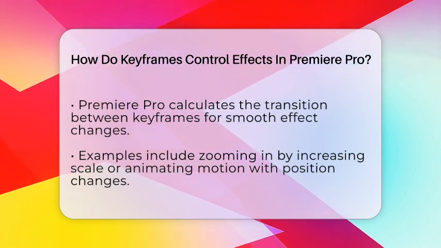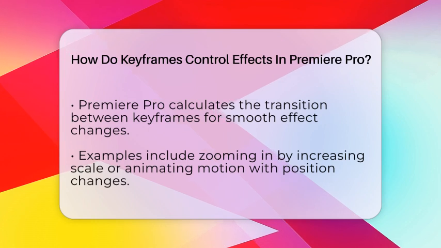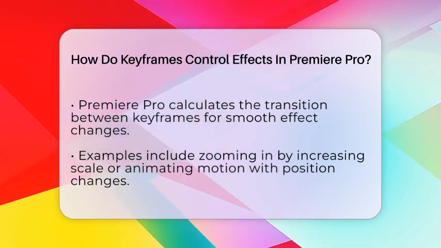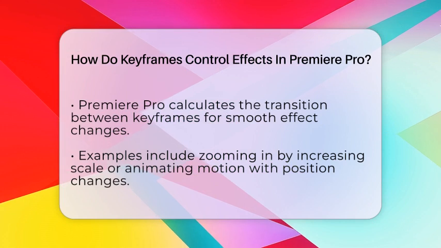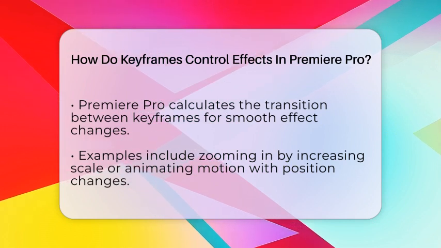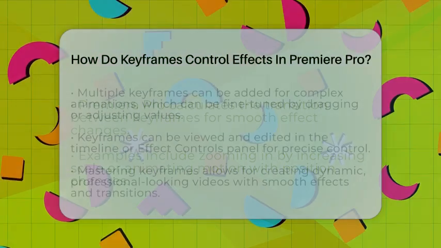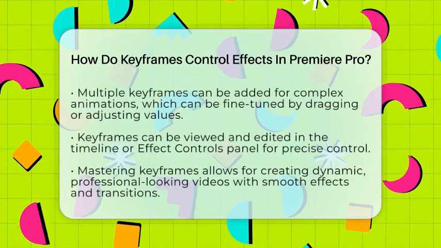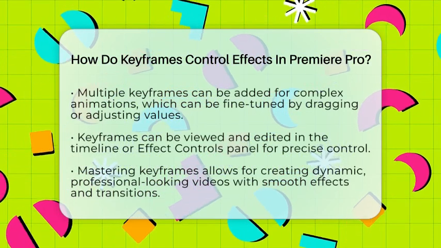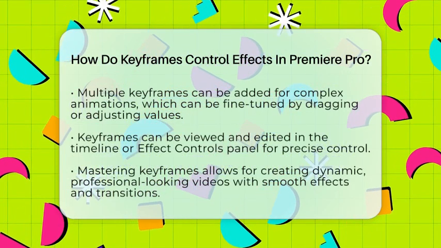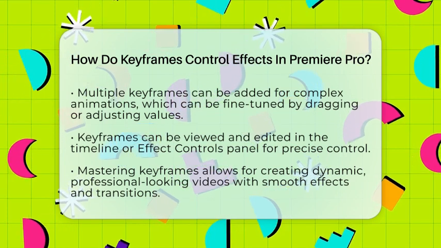You can add multiple keyframes to create complex animations. You can see all your keyframes on the timeline or in the Effect Controls panel. Moving and adjusting these keyframes gives you precise control over how effects change. You can drag keyframes to fine-tune timing or change their values to get the perfect look.